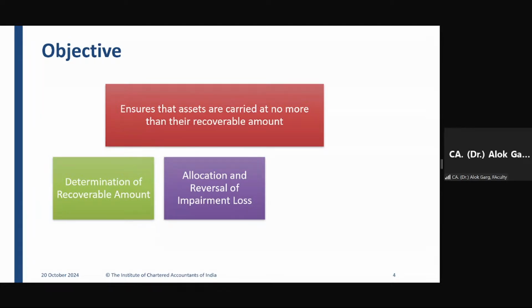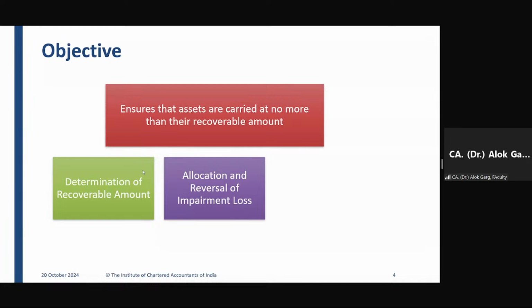For example, if a company has purchased a building and due to some legal announcement, the price of the building has gone down. Okay. It was purchased at 1 crore rupees. The price has gone down to 80 lakh rupees. So this 20 lakh rupees has to be recognized as an impairment loss. And this building should not be carried in the books of accounts at more than 80 lakh rupees. Okay. So friends, this standard is a very conservative standard which says that your asset should not be presented at more than their recoverable value. Okay.